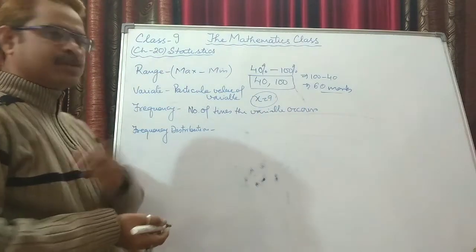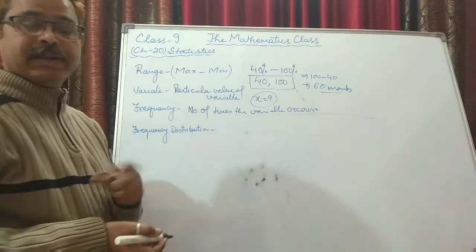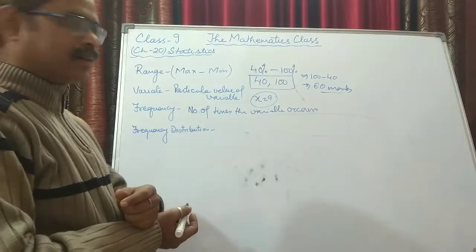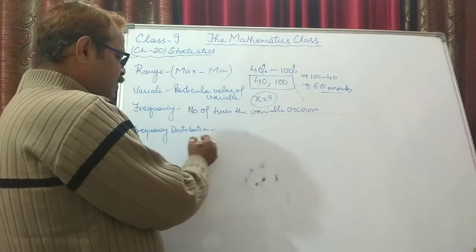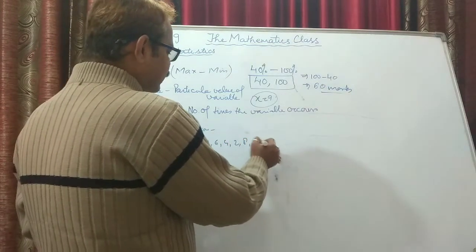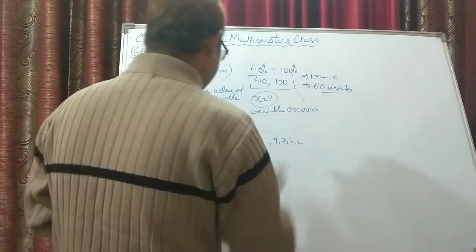Then frequency distribution. Frequency distribution is a tabular arrangement that you must have studied in class 8 or previous classes also. There are a number of data given, suppose 2, 9, 6, 4, 2, 8, 6, 1, 9, 7, 4, 2 and like this.